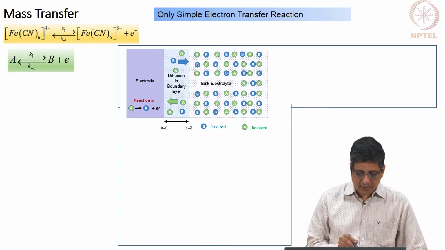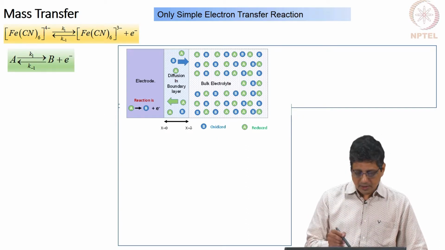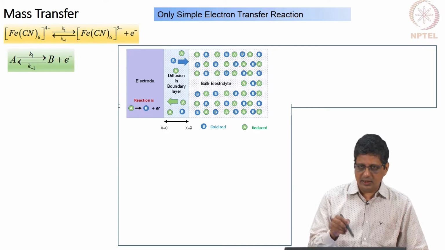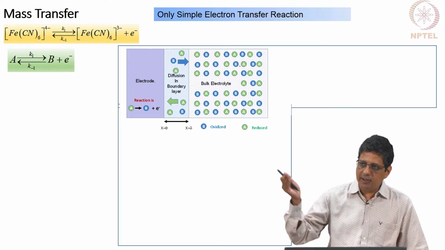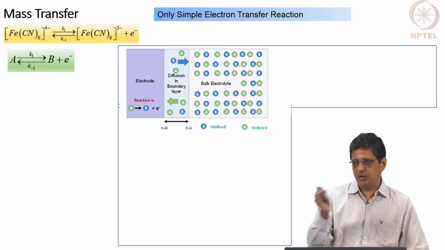If we are generating a lot of B here by going to the positive potential, then B will move away because on the surface you will get more of B generated and A will be consumed, therefore, A will come from the bulk to the surface and B will go from the surface to the bulk.